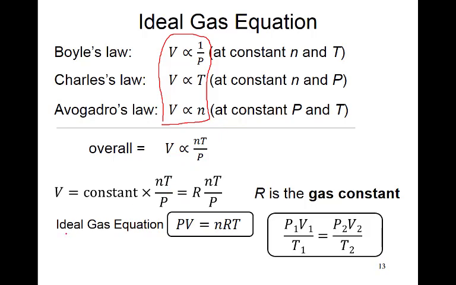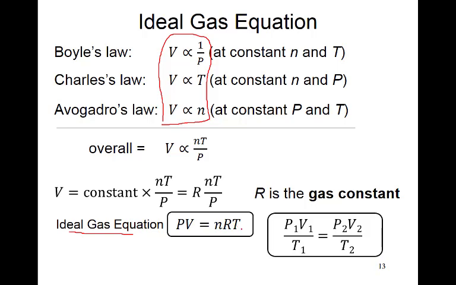By making the sum of all these 3 laws, we have an ideal gas equation, that is PV equals nRT. P is pressure in atmosphere, V is volume in liter, n is the number of moles, R is the gas constant value, I will show you, and T is temperature in absolute Kelvin.